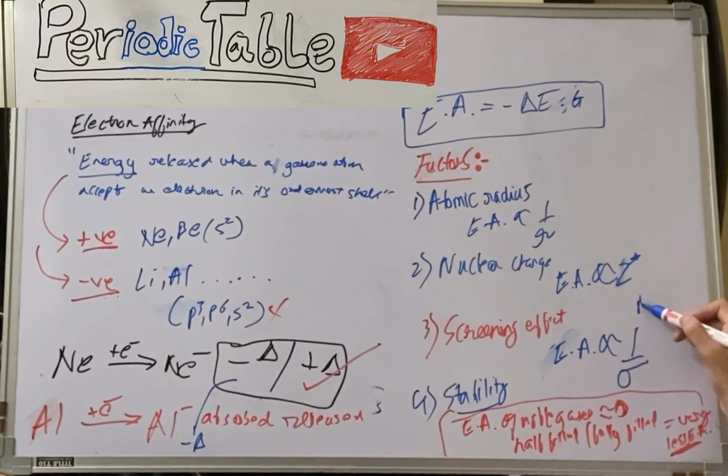For example, for Mg, it has an s2 configuration in the last shell. The electrons are in the s2 shell, which is completely filled. So we can say that this is stable, and hence this will have a positive EA, a positive electron gain enthalpy, and also its EA will be very less, as it's fully filled in the s orbital. Now we erase the board.